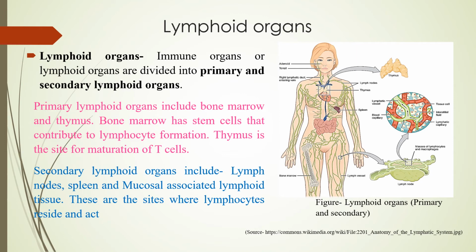So what are primary lymphoid organs? These are the organs which are associated with the immune system, and these are divided into two, that is the primary and the secondary lymphoid organs. Primary lymphoid organs include bone marrow and thymus, while secondary lymphoid organs include lymph nodes, spleen, MALT, GALT, appendix, everything gets added over there.